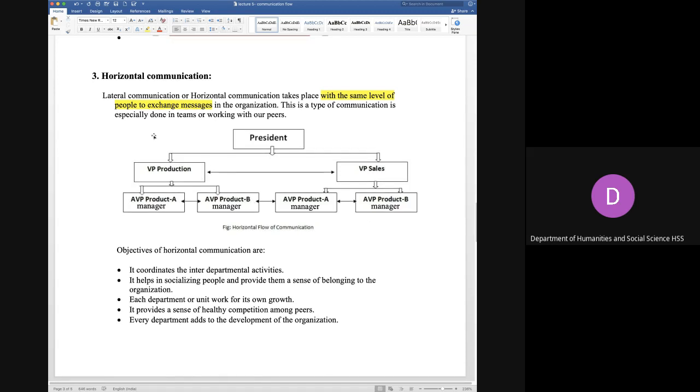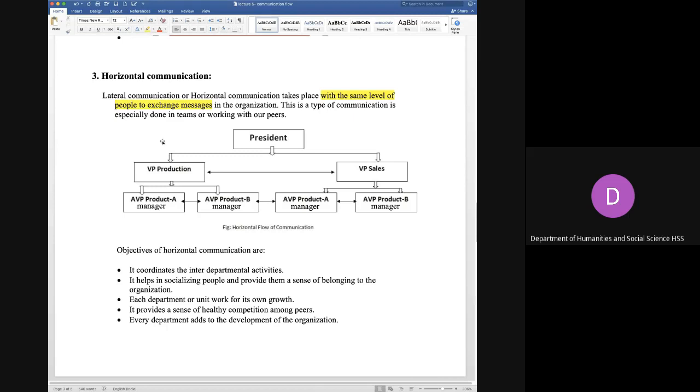So let us see the definition here. It is done with the same level of people to exchange messages. That means vice president to vice president, manager to manager, executives to executives, and so on. This type of communication is especially done in teams. There are teams of vice presidents working together, and there are teams of managers working together.